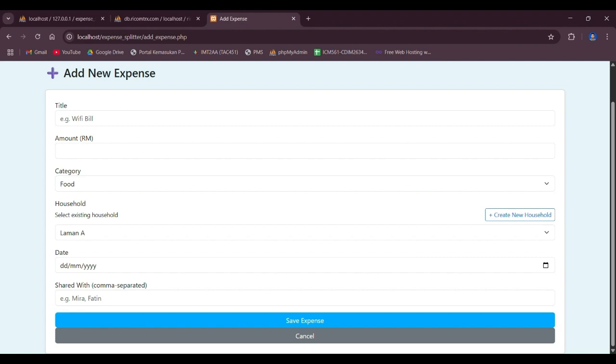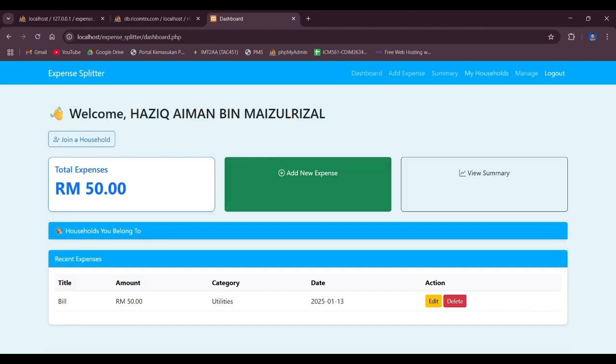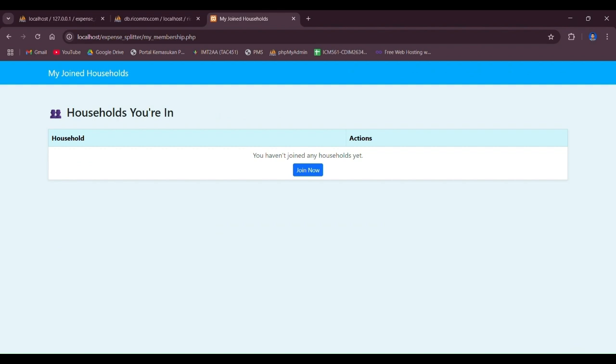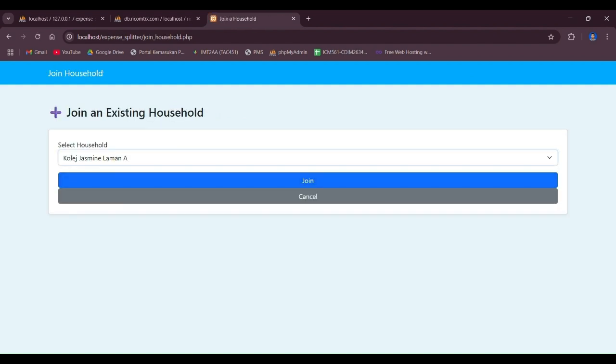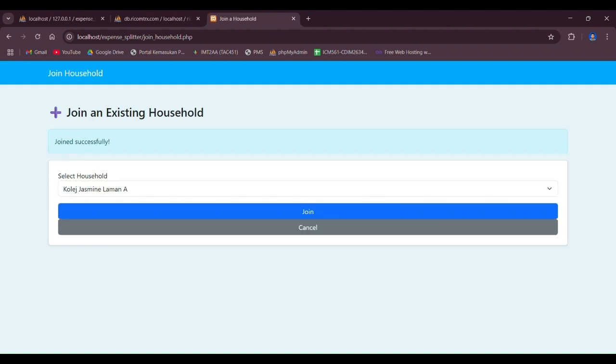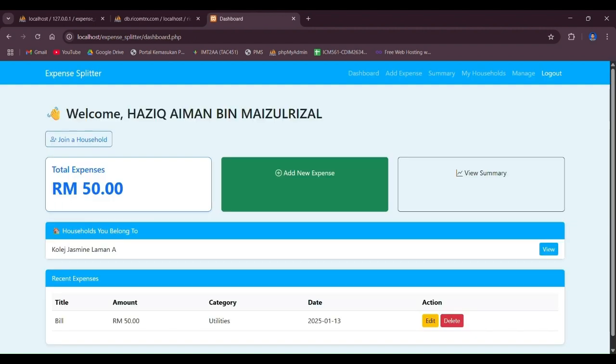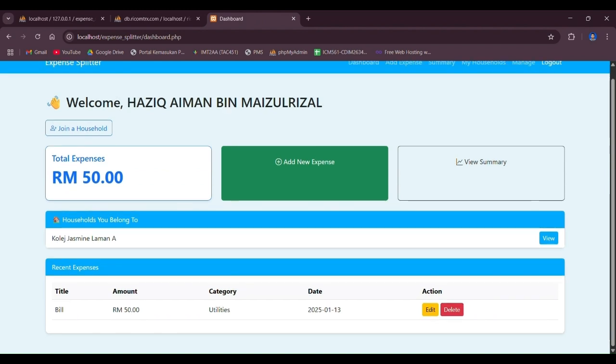Now we'll move back. And for now, let's take a look at my household. My household is simply this, which allows the users to join any household available. So let's join now. And there are multiple different households available, and some of these are duplicates for testing purposes. For now, let's click Laman A, College Jasmine Laman A, join, and now we go back and we should be over here.